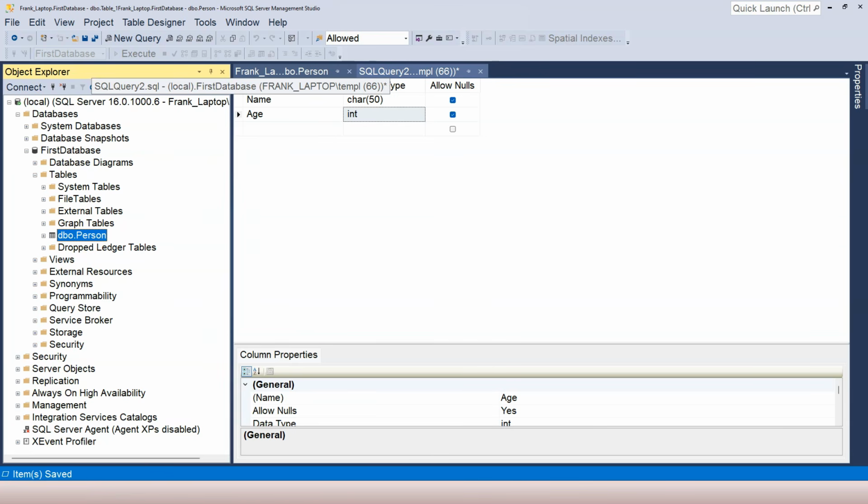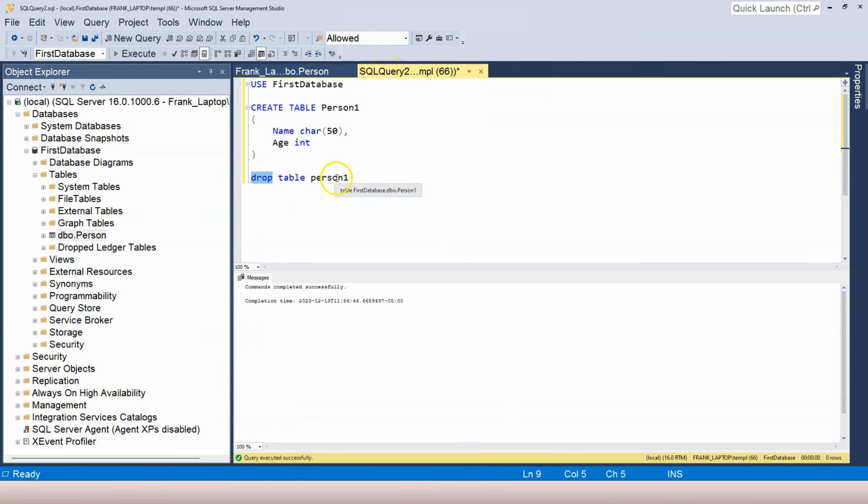I'm going to wait until you finish. Hopefully you have done it. Just drop table followed by the name of the table. So this time I want to use uppercase. Like I said, usually SQL statements are written in uppercase. So I'm going to do Control-Shift-U. Immediately all of the letters are changed to uppercase. And then I'm going to highlight the statement that I want to execute and then press on F5.